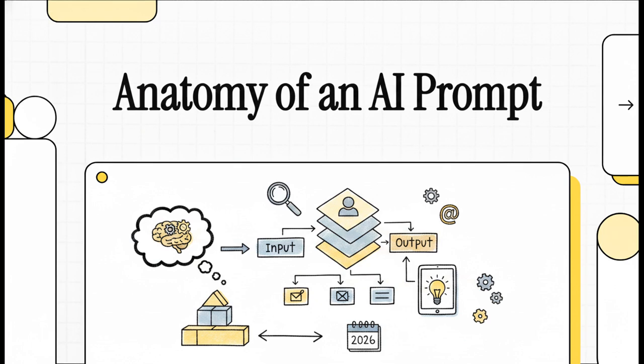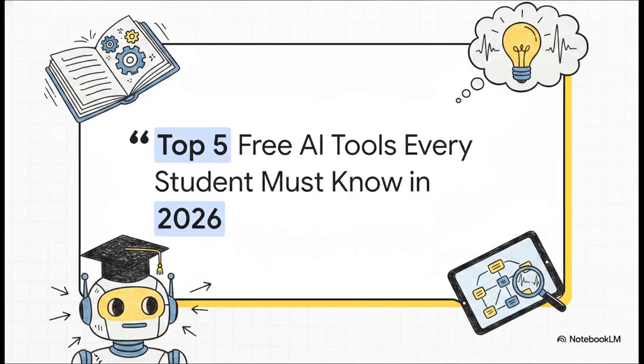behind the scenes. Right out of the gate, the source material kicks things off with an exact title requirement. It says, Top 5 free AI tools every student must know in 2026. Now, this instantly grounds the AI's whole objective. It totally leans into that classic, highly clickable listicle format we all know, but it frames these tools not just as cool software to play with, but as absolute academic survival gear.